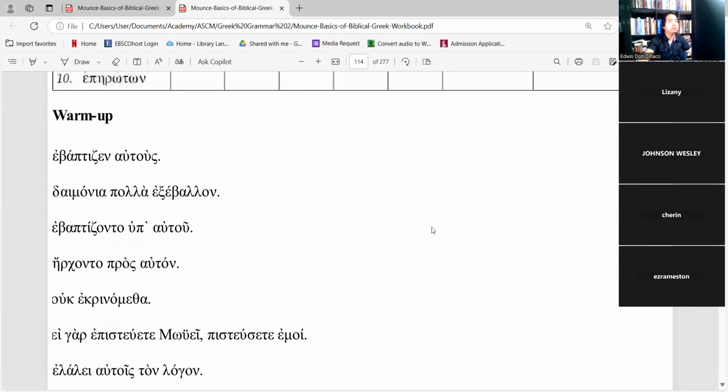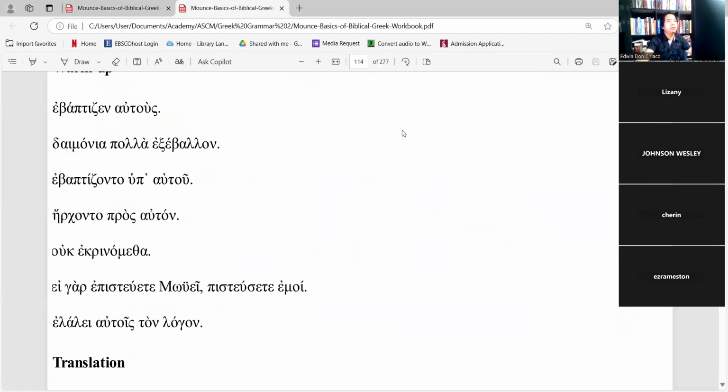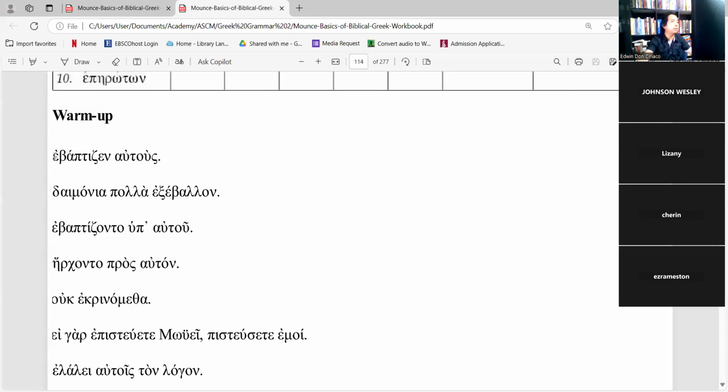Okay, let's try this one. Let's start with Johnson, please. The second answer, sorry, this one. Above this. Ebaptize autos. He baptized them. Now imperfect, no? So he was baptizing. He was baptizing them. He was.